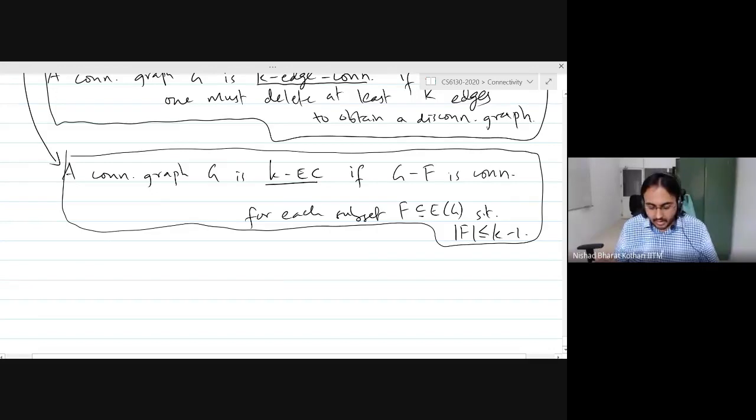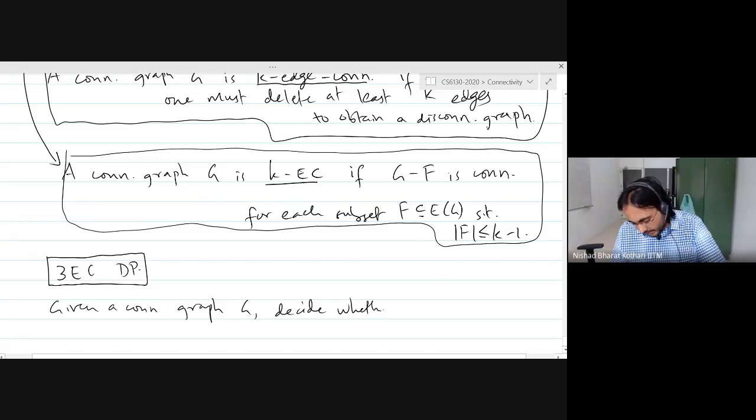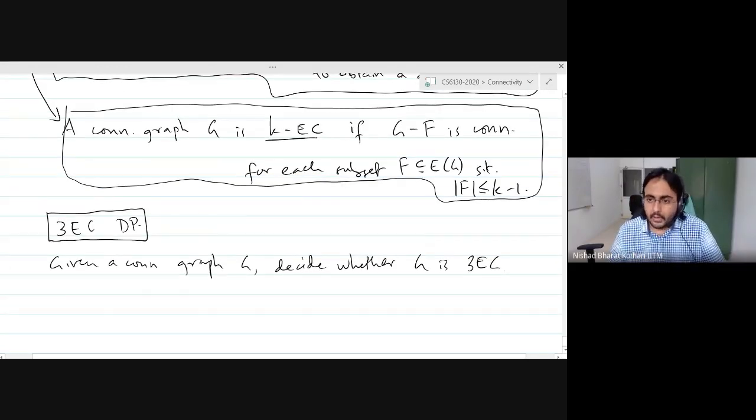Okay, good. So we are now going to discuss k greater than or equal to 3. You can also pose the decision problem. What about 3-edge connected? Let's just take a few seconds to discuss this. What about the decision problem for 3-edge connectivity? Given a connected graph G, decide whether G is 3-edge connected. Can anybody tell me whether this is in co-NP or in NP or in P?